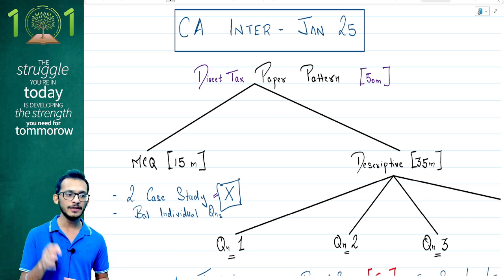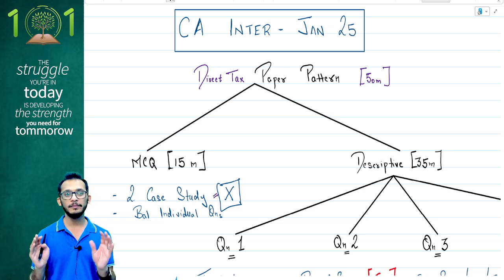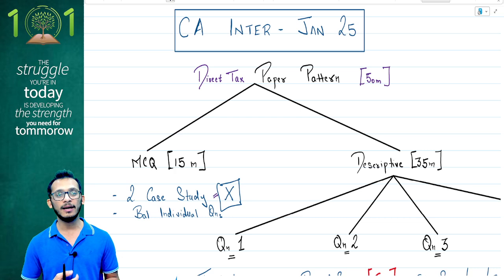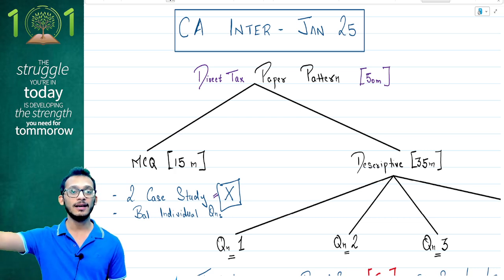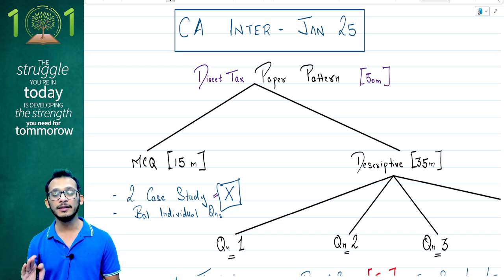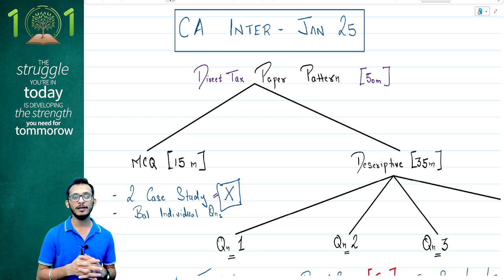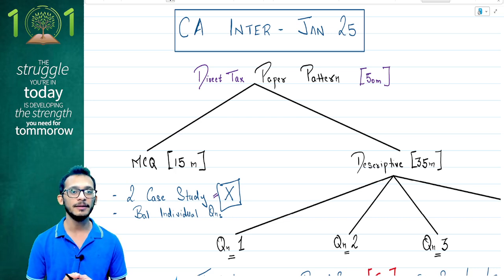Yes, and this is equally true for IDT also. When you're doing both the papers, you're going to have 4 case studies for you people. Spending time on case studies would eat up all the time which you will have for your written papers, and therefore keep it for the last 1 hour. Yes, in the last 1 hour, when you hear the bell and they say you have 1 more hour pending, that is the time when you start doing your case study questions to see how much you can score out of it, because the pressure is already building on you at that time.